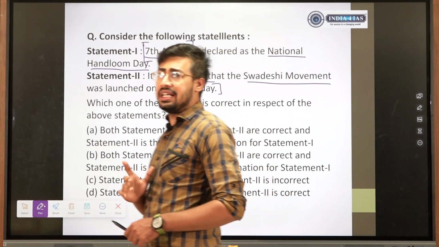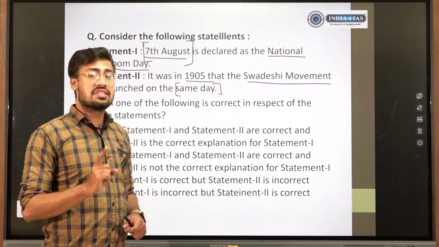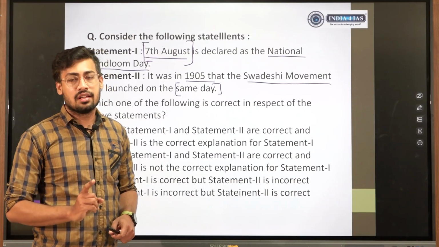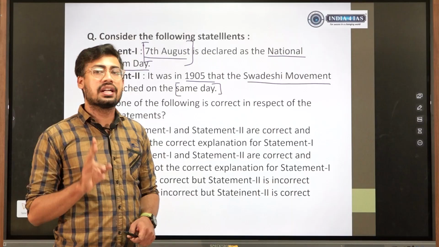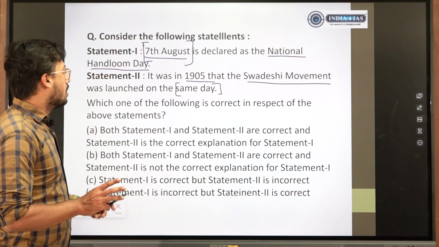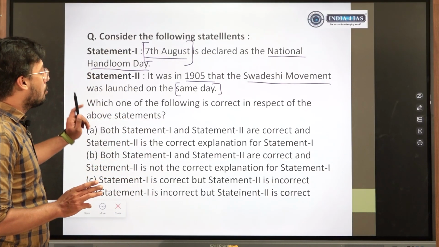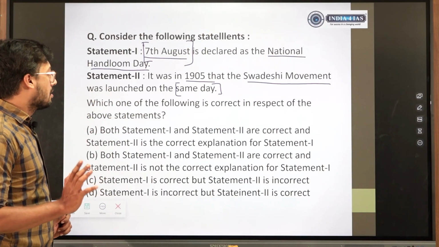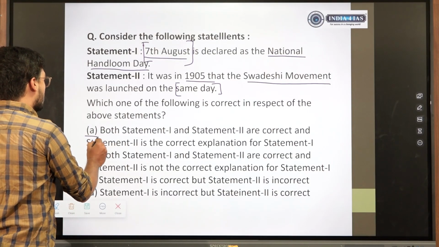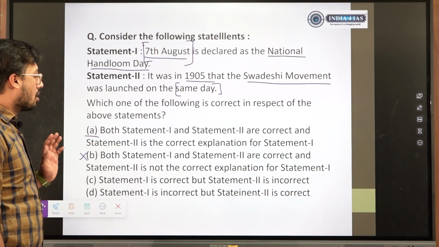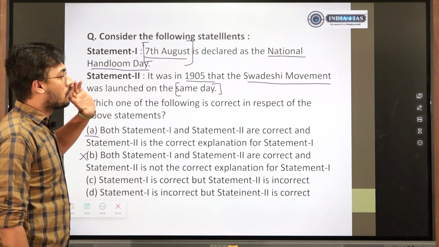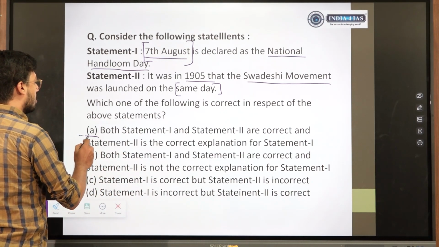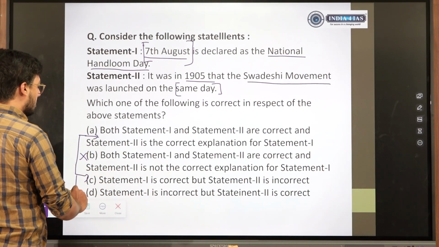Look at this. So many times I have told you, whenever statement 1 and statement 2 type questions come, see if both are reinforcing each other. Both should be correct or both should be wrong. It does make sense that 7th August is declared as National Handloom Day because on 7th August the Swadeshi movement was launched. This is one possibility. So the chance that B is correct is very low. Or they might have given a wrong date. That is also another possibility. So B is definitely wrong because it doesn't make any sense. So the answer had to be A, C or D.